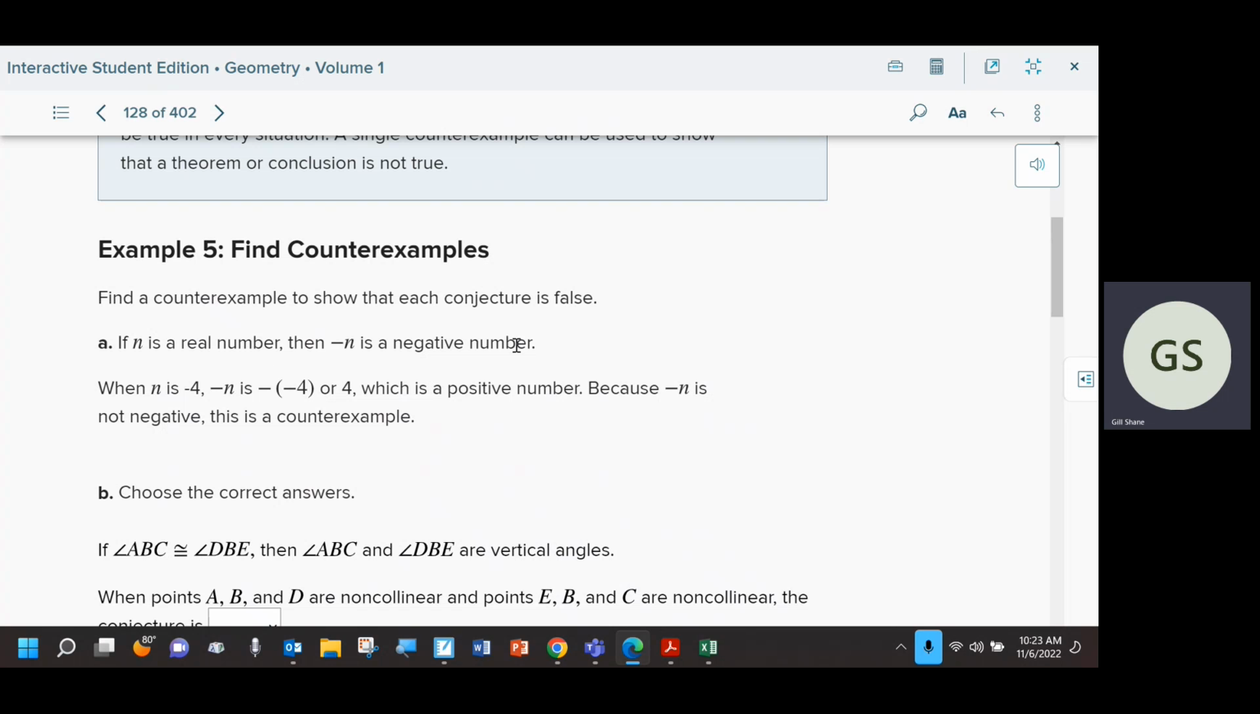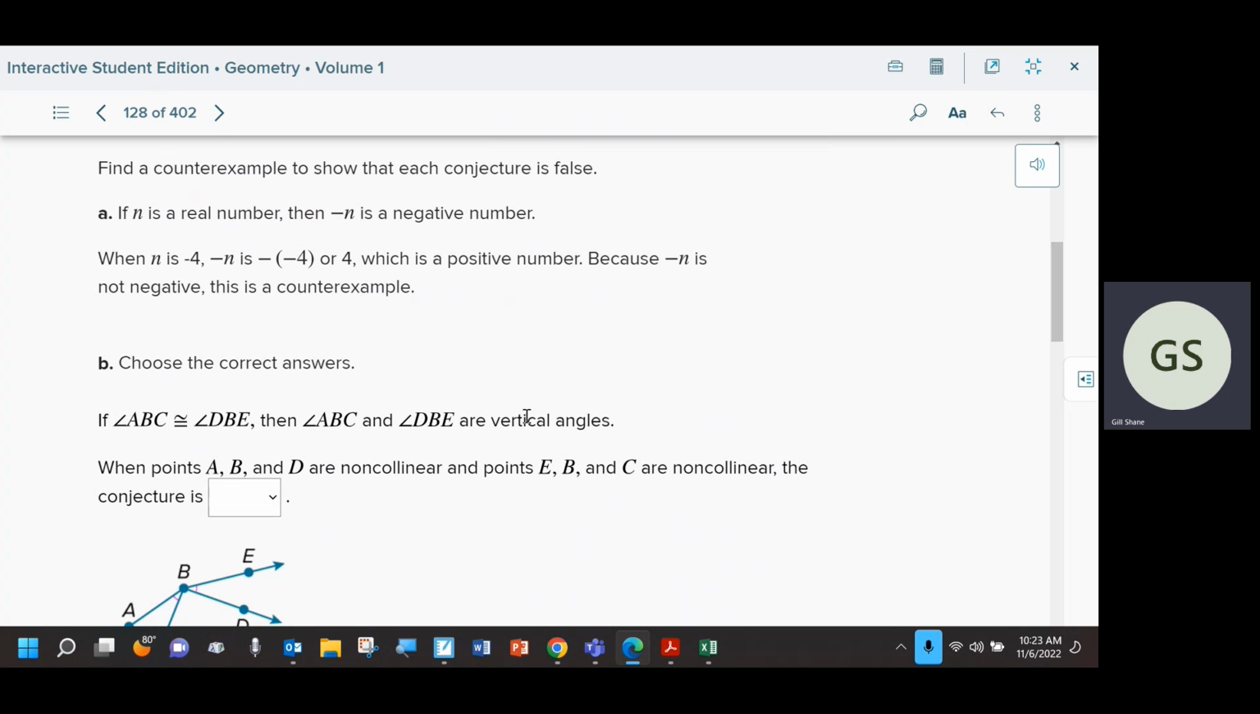In order for a conjecture to be true, it has to always be true. This one is definitely not always true. So really quickly, here is a conjecture. It's saying, if angle ABC is congruent to angle DBE, then angle ABC and DBE are vertical angles. So it's saying if the two angles are congruent, if they basically have the same measure, they must be vertical angles. Well, if you hopefully know this automatically, that's not always true.